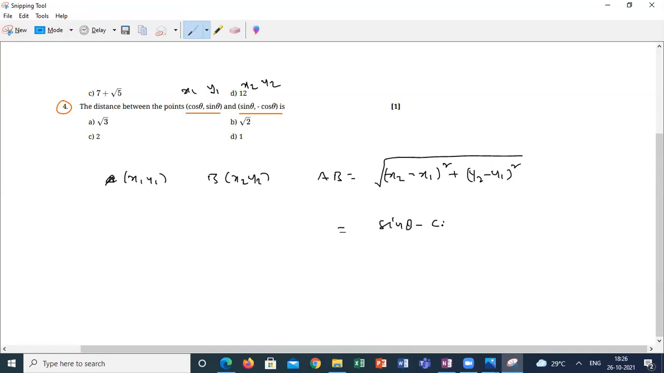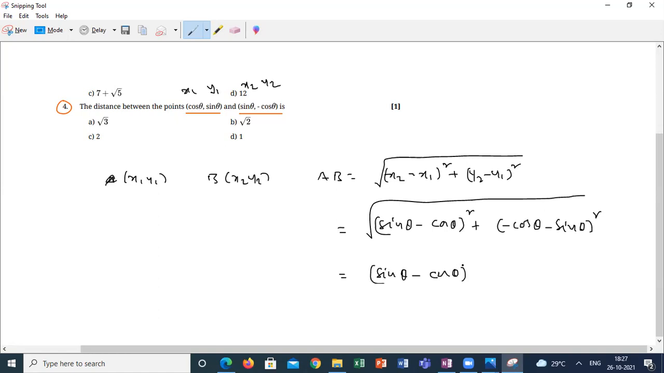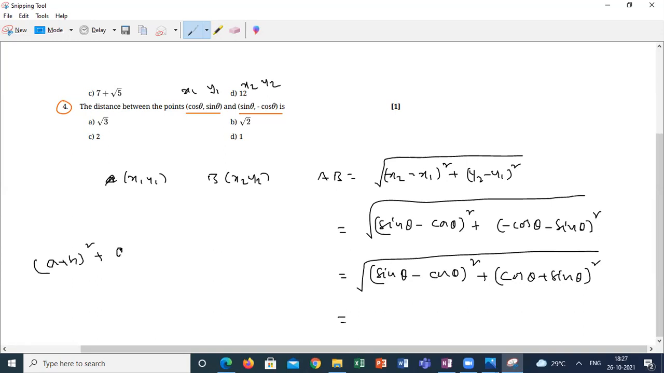sin theta minus cos theta whole square plus y2 is minus cos theta, y1 is minus sin theta, whole square. And this will be (sin theta minus cos theta) whole square plus (minus cos theta plus sin theta) whole square, which is plus only. So it looks like (a plus b) whole square plus (a minus b) whole square.